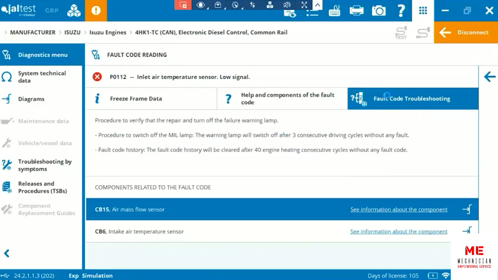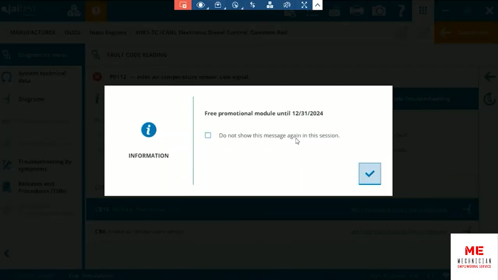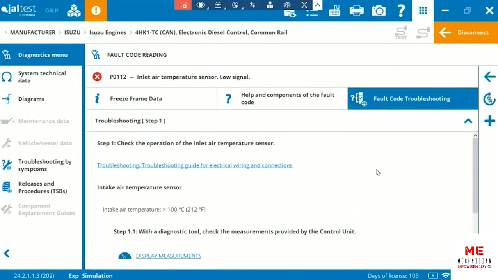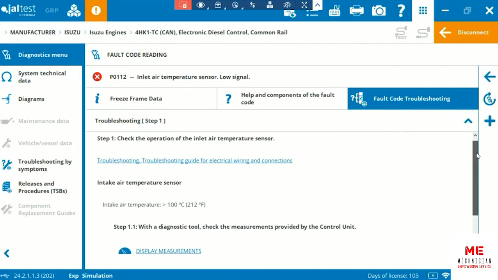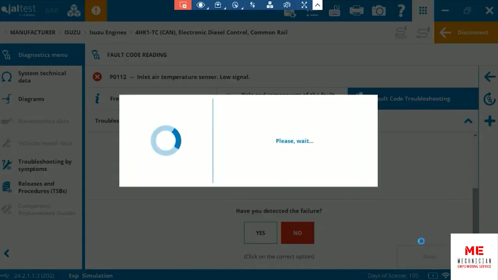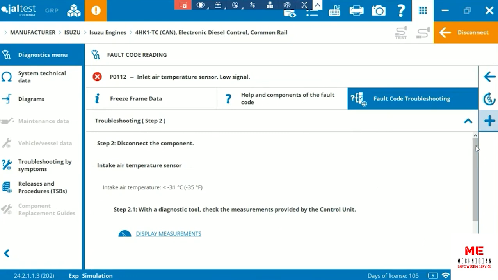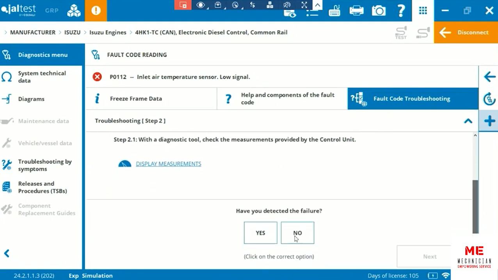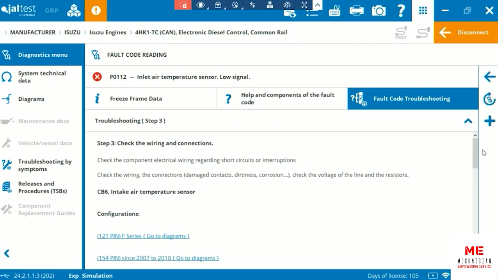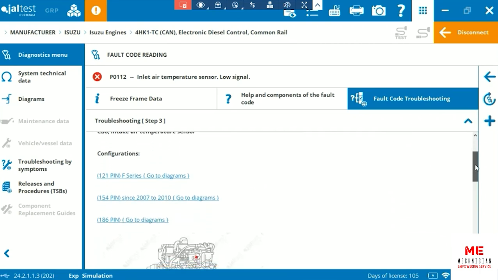You can do fault code troubleshooting, which will allow you to go step-by-step approach to find the fault code, clear it and clear it properly so it does not reoccur in 5 days when the mechanic goes out of the shop. Check 1. If it did not solve the failure, we can move to the next step. Step 2, disconnect the components. Go to step 3. Step 3, check the wiring and connections.